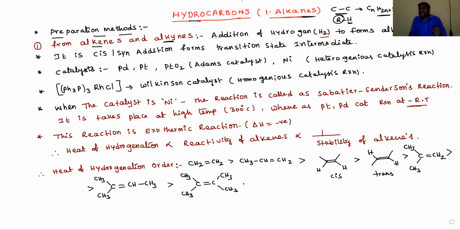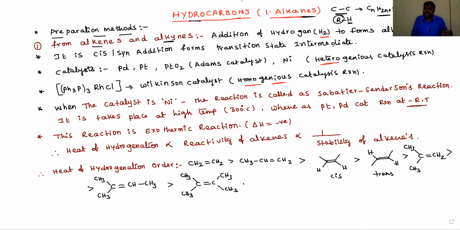This addition of hydrogen requires a catalyst. If the catalyst's physical state and the hydrocarbon's physical state are in different phases, then it is called a heterogeneous catalysis reaction. If they are in the same phase, then it is called a homogeneous catalysis reaction. Okay, dear students, I think we learned the types of catalysis reactions in surface chemistry in second year. Now, the addition of hydrogen to alkenes or alkynes in the presence of a catalyst.